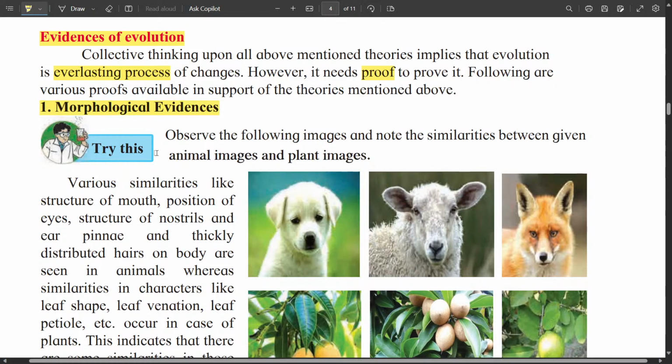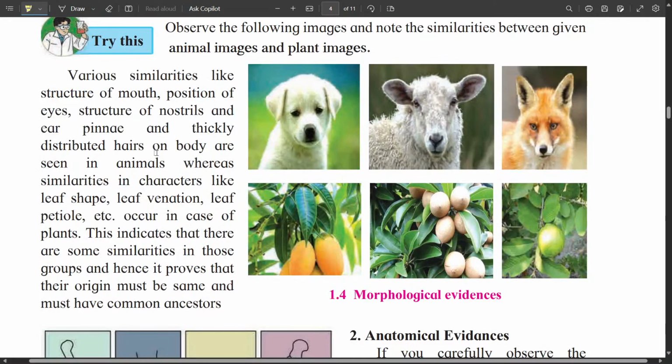Morphological evidence. Observe the following images and note the similarities between the animal and plant images. Various similarities like the structure of mouth, the position of eyes, structure of nostrils and ear pinna, and thickly distributed hair. These are the common characteristics in all these animals. May it be dog, sheep or wolf, all of the three have these characteristics.